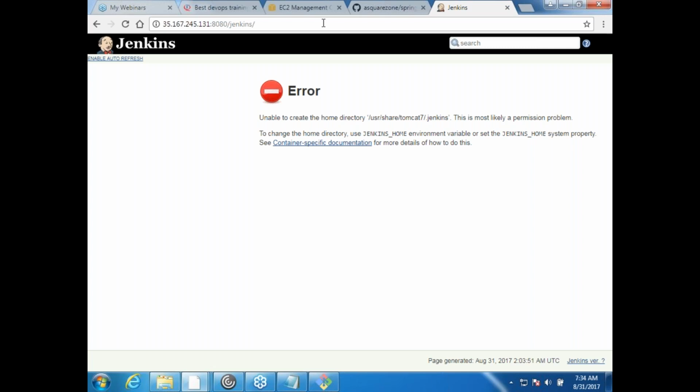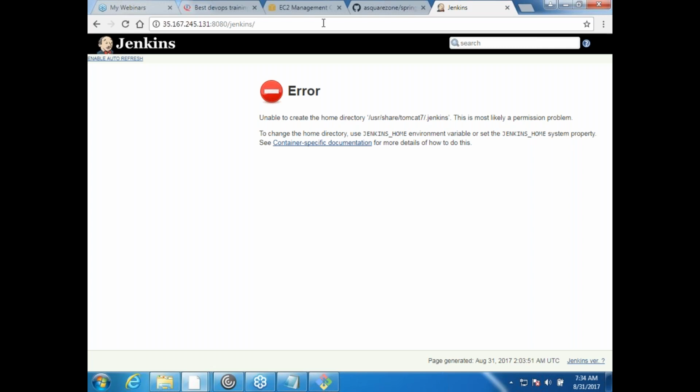What is this issue? I think two days back I asked you a question, if you still remember. When you install Jenkins, is there any user that is getting added? What is that user? Yeah, right. And that user in this case would be Tomcat, and this guy doesn't have permission on that. That's the whole point I'm trying to make.